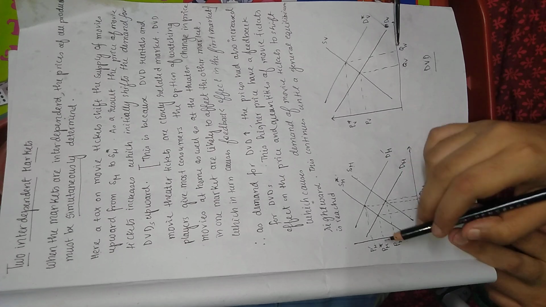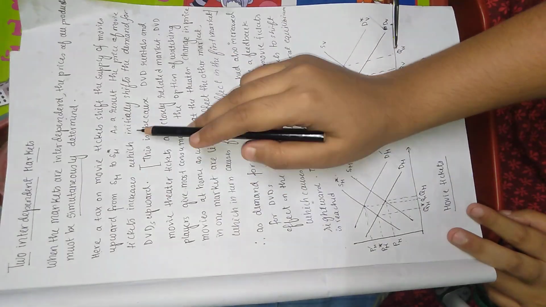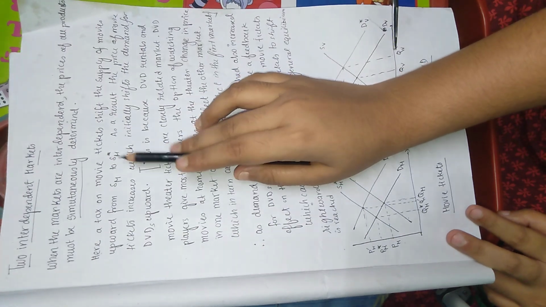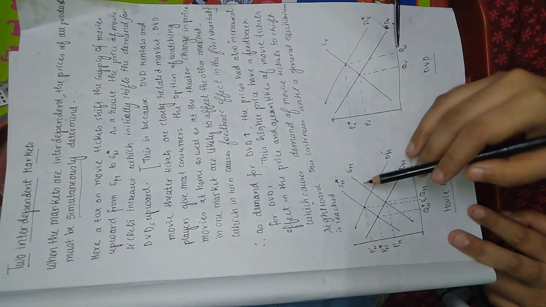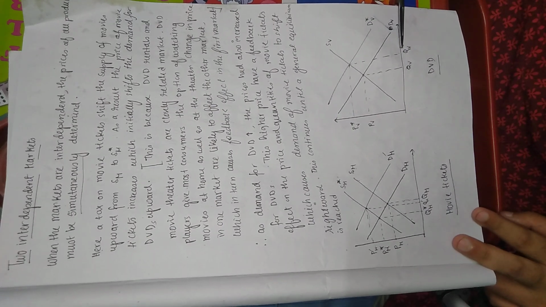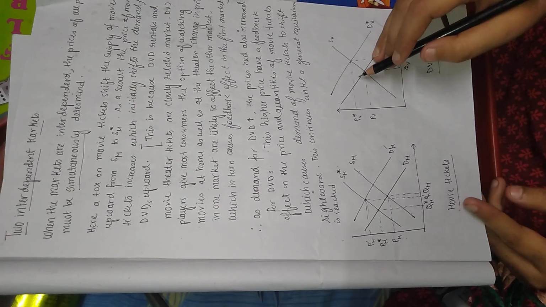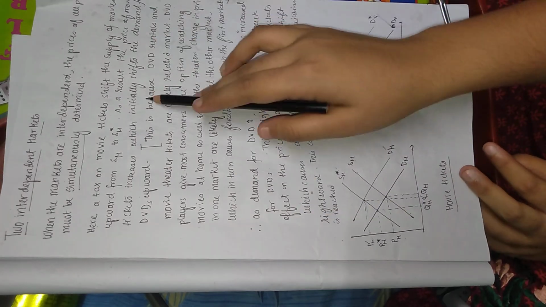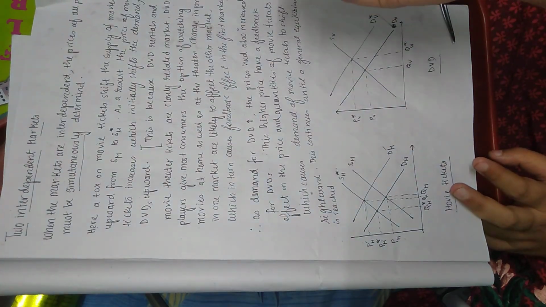Previously it was PM, now it is PM star. Which initially shifts the demand for DVDs upward. As the price of the movie ticket has increased, there is a shift in the supply curve towards the left. As there is a shift in the supply curve of the movie ticket, the demand for DVDs has increased and it has shifted rightward. See, rightward. As the demand for DVDs increased, that means an upward shift, or rightward shift, of the demand curve.